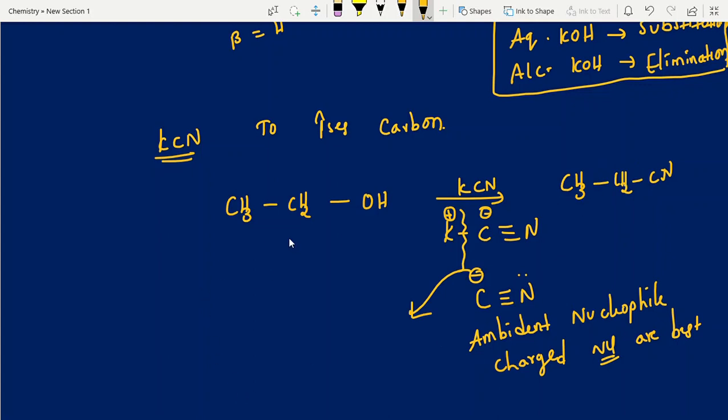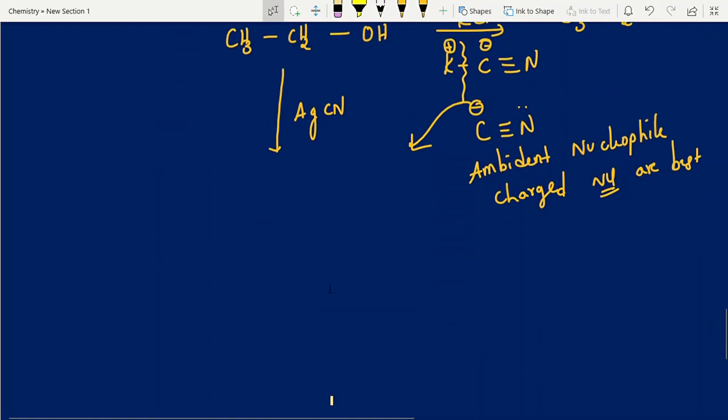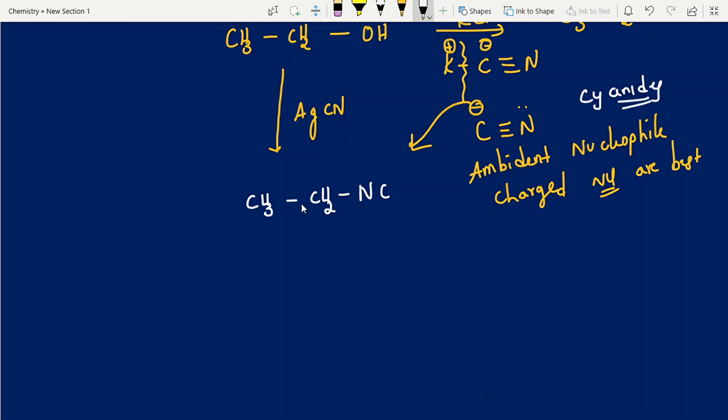The same thing you can take and add AgCN. I am writing here only to save time, students. AgCN means, can you expect the product, students? Yes, isocyanides. Last year a mistake was given, aqueous they had given, and they gave grace marks. CH3CH2NC, isocyanides. These are cyanides. Here cyanide is the product, here isocyanide. What is the reason? That I am also explaining.